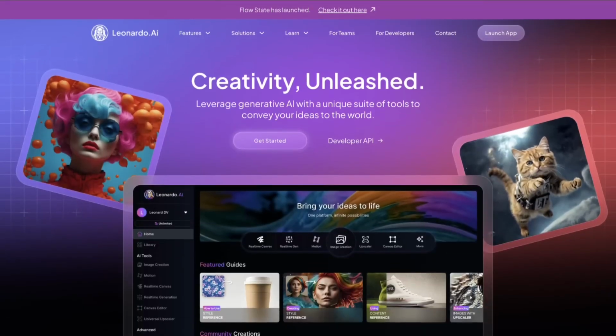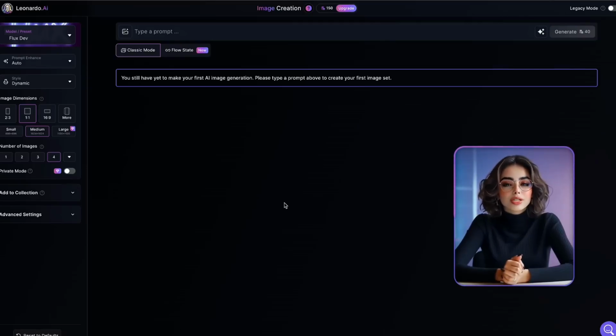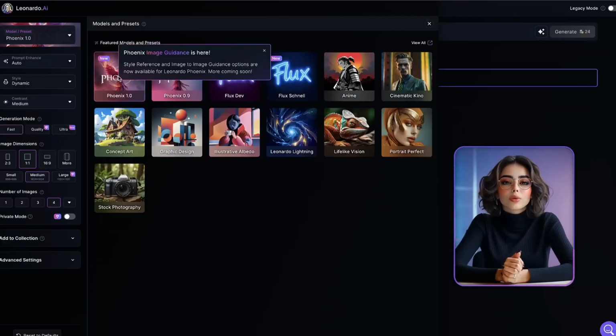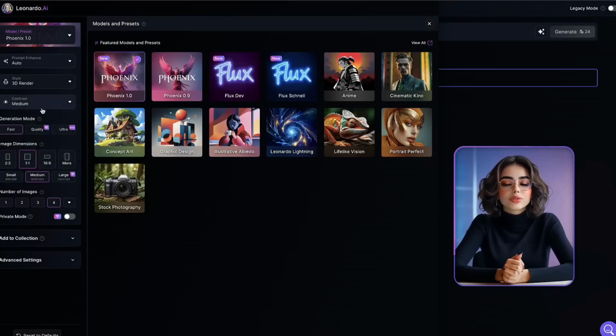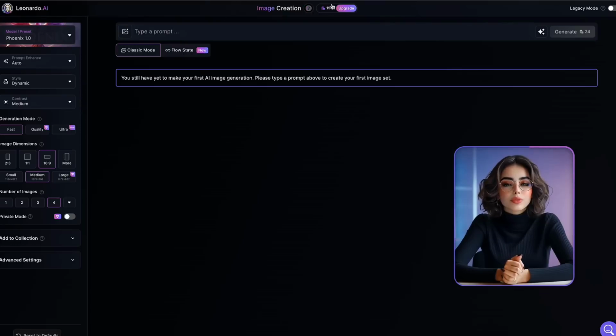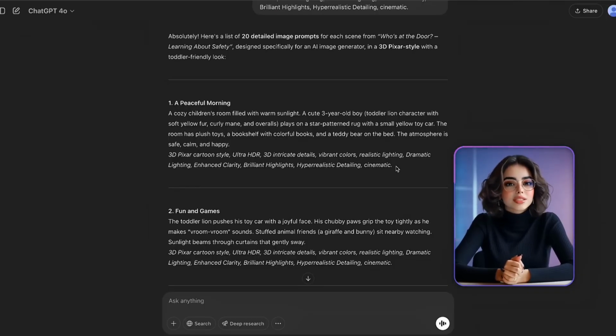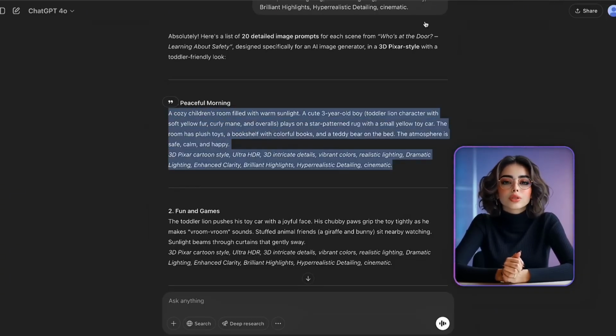Open Leonardo AI and go to the image generation section. For the best quality, choose the Phoenix 1.0 model. Set the style to 3D animation and make sure the image size is set to 16 by 9, perfect for video format. Then copy your first scene prompt from ChatGPT and paste it into Leonardo's prompt box.